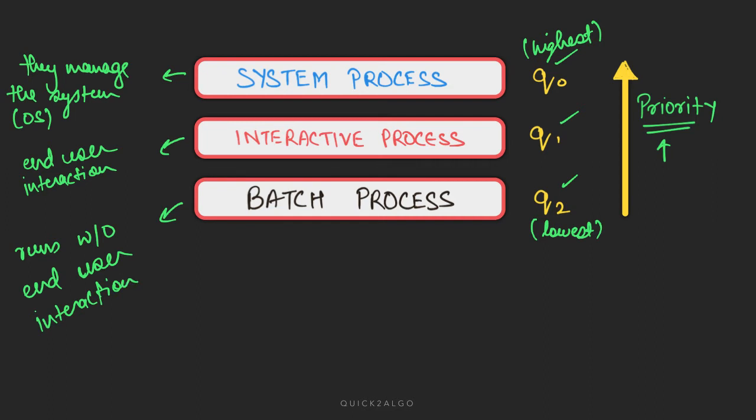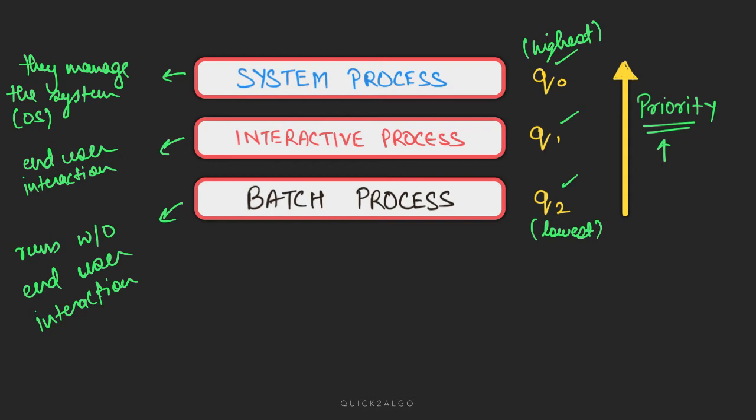For example, your app is updating itself. That can be, you have just clicked update. After that, the entire process goes on running. It downloads the update packages, installs it, and removes the redundant files. So those kinds of processes are called batch processes. I have taken these for example.